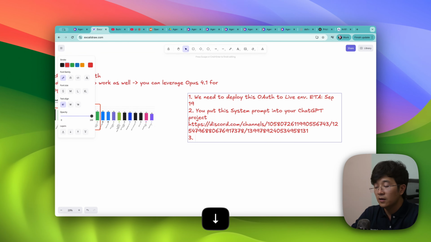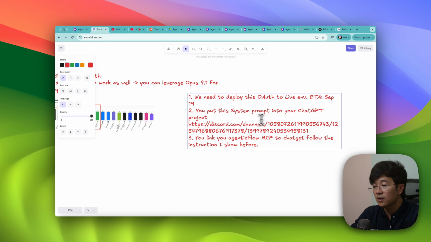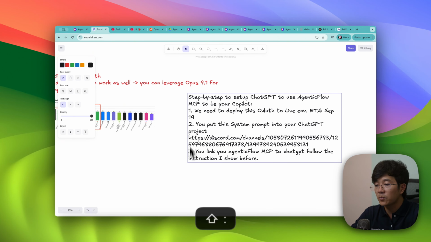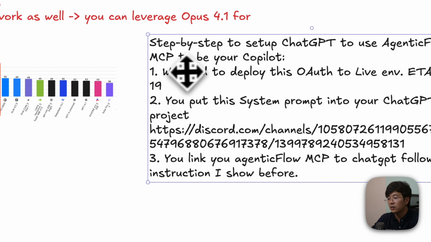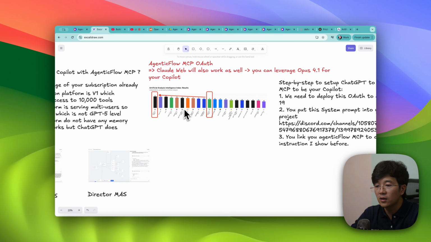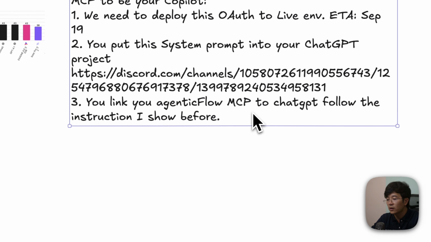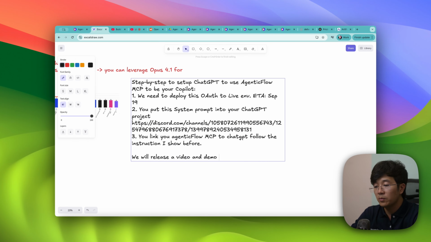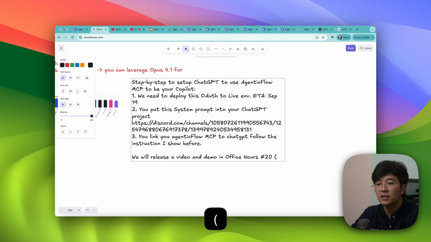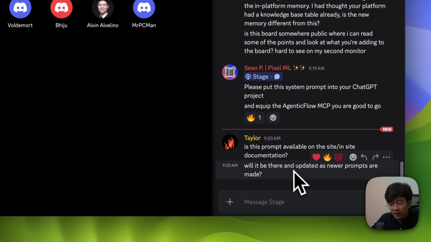Second one, you put this system prompt into your ChatGPT project, and you link your Agentic Flow MCP to ChatGPT. Follow the instruction I showed before, and then you are good to go. So this is the 3-step process. After we deploy, you just do this one, and you should be able to get your Copilot up and running, just like this one. And of course, we will release a video and demo by the 20th, which is next Tuesday. I hope that answered it.